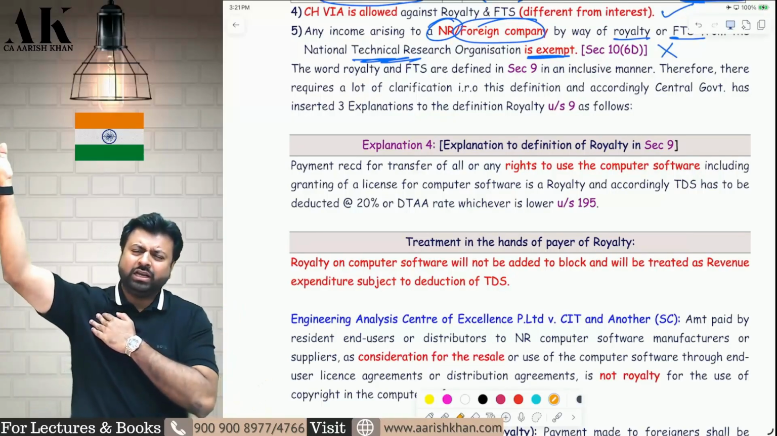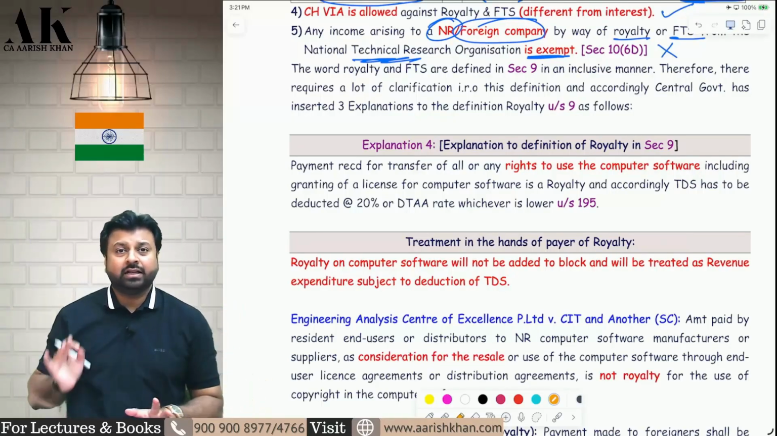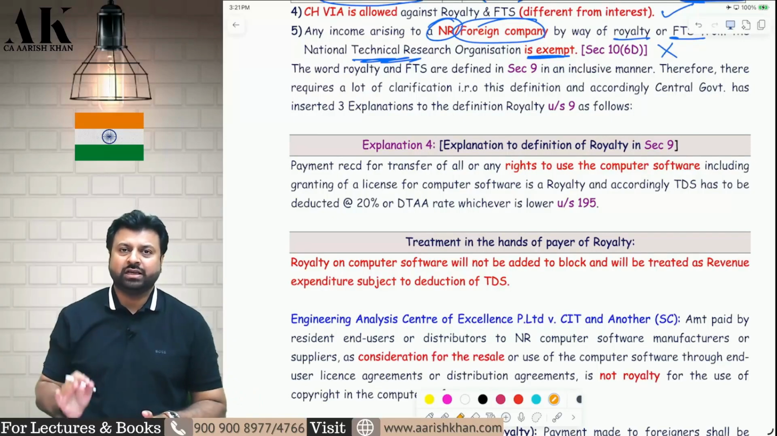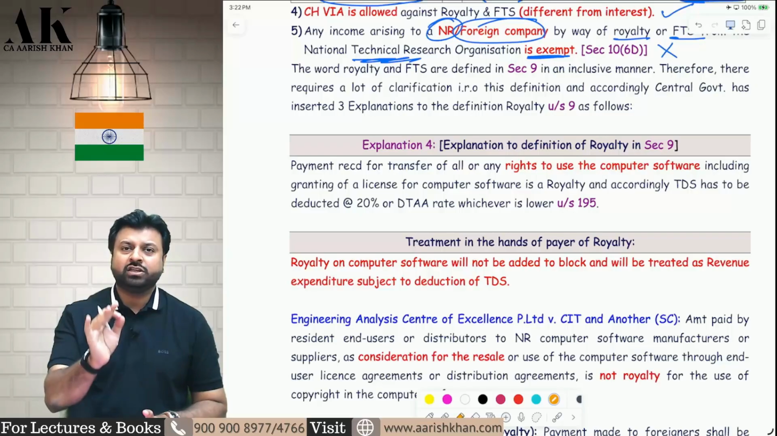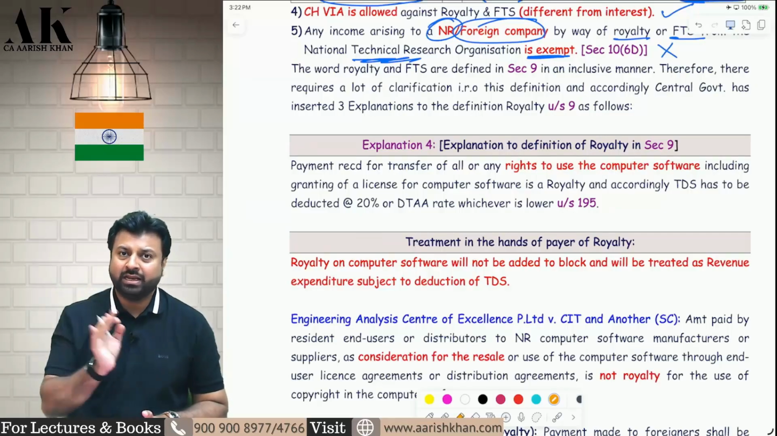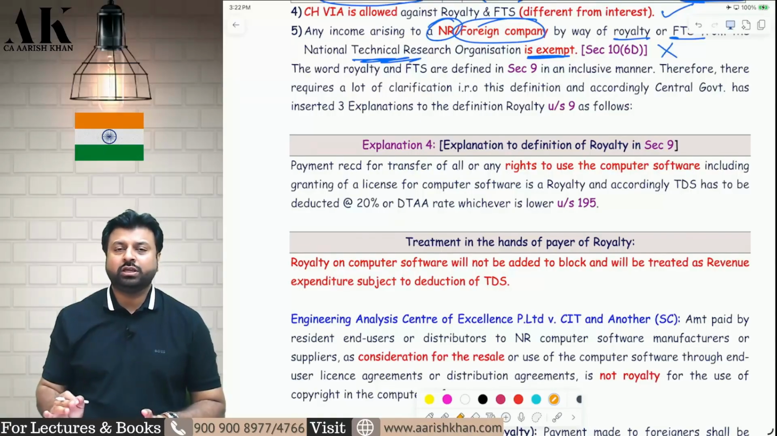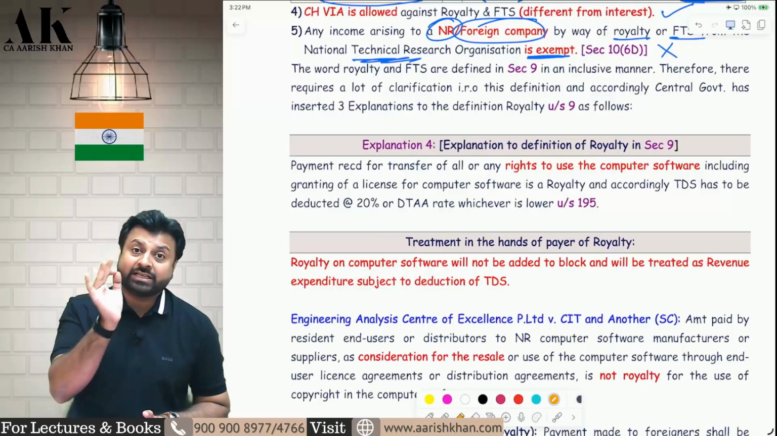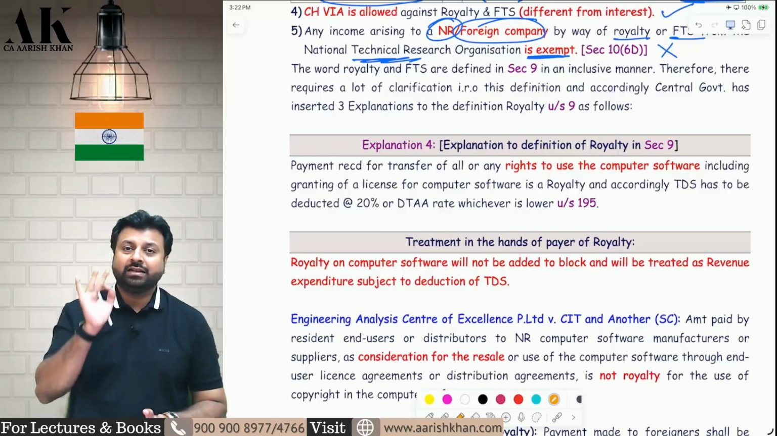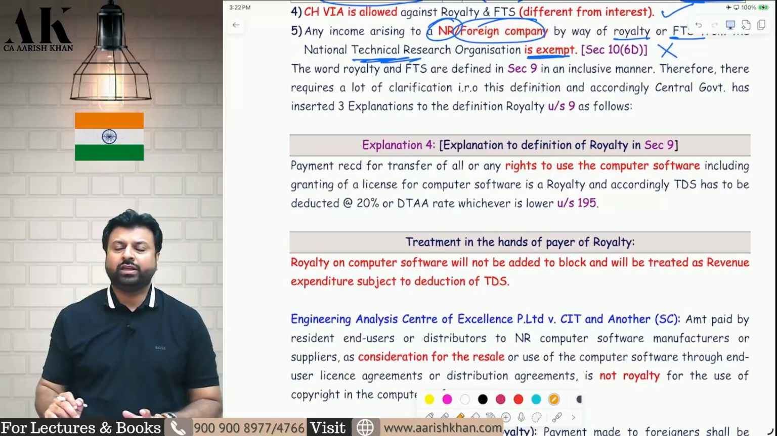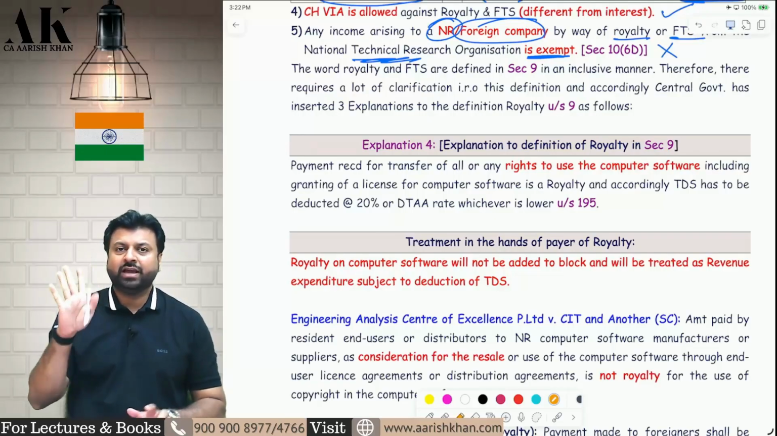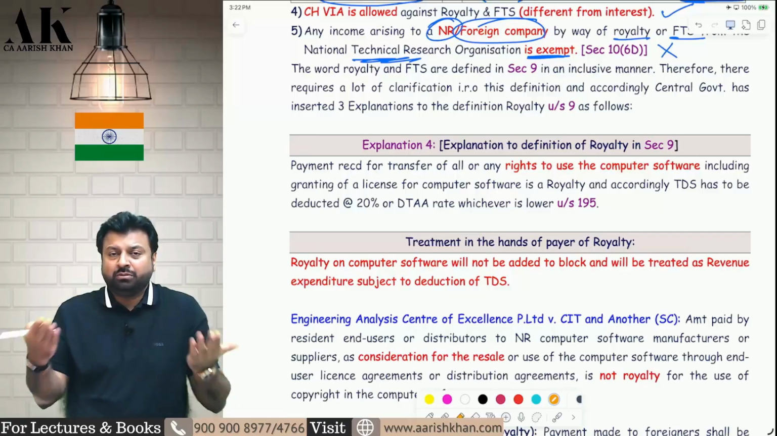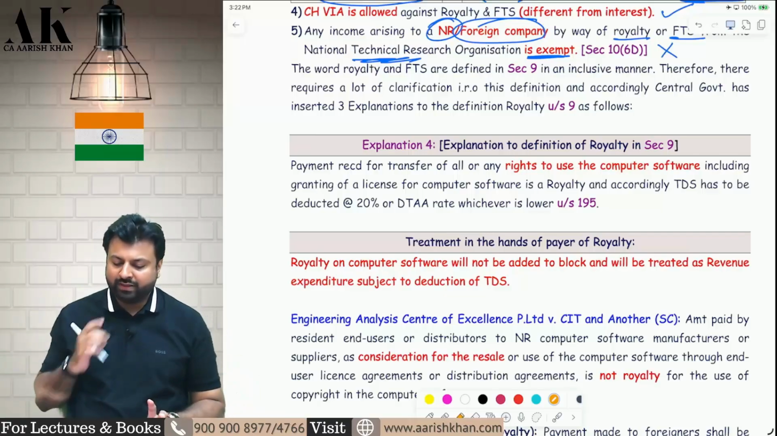It has a very, very long list, but there are some important points in that which we are going to see here. For understanding the definition of the terms royalty and FTS, you have to check the DTAA of each and every country properly. But yes, there are some things which you need to keep in mind, which are given in the form of explanations in section 9. There are three explanations given over here: Explanation 4, Explanation 5 and Explanation 6. There are some Supreme Court judgments also. We are going to see all of them one by one.